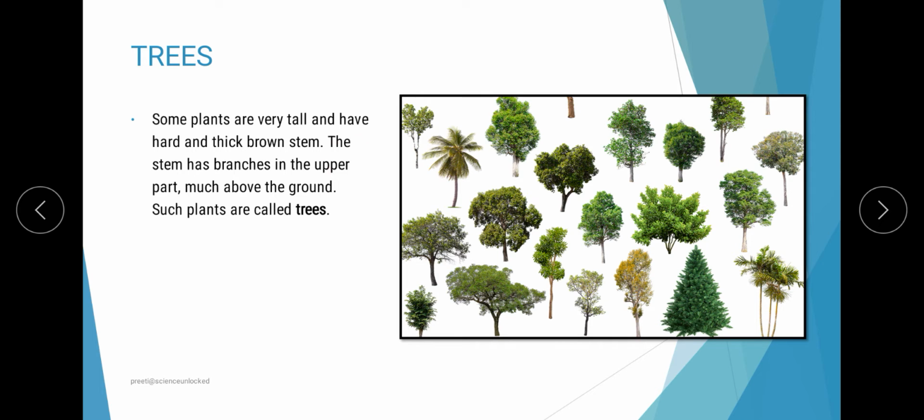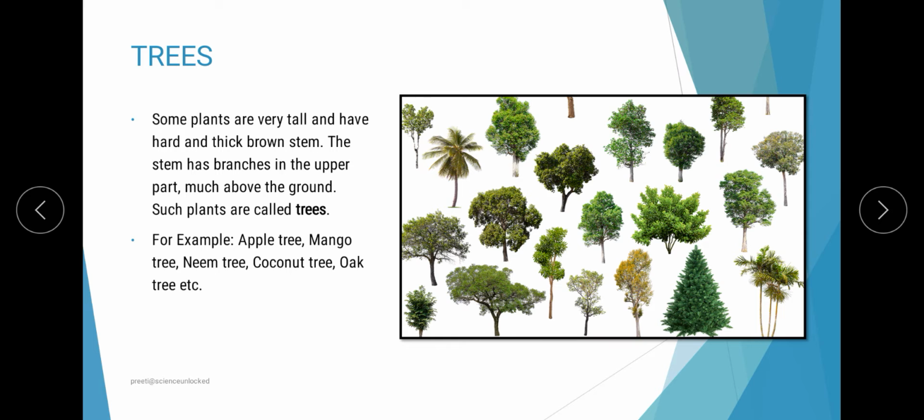Most of the body of these plants is above ground level, towards the heights, and all the fruit trees come into this category. For example, we have the mango tree, the coconut tree, and many more examples.